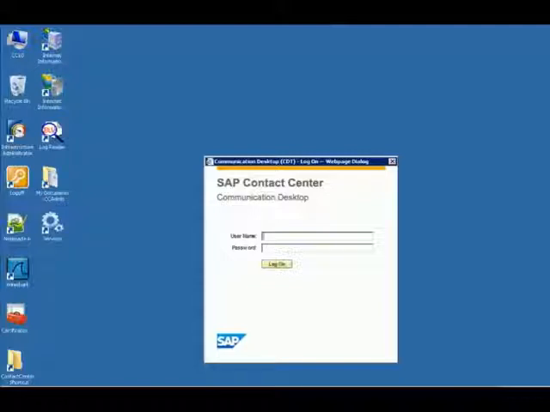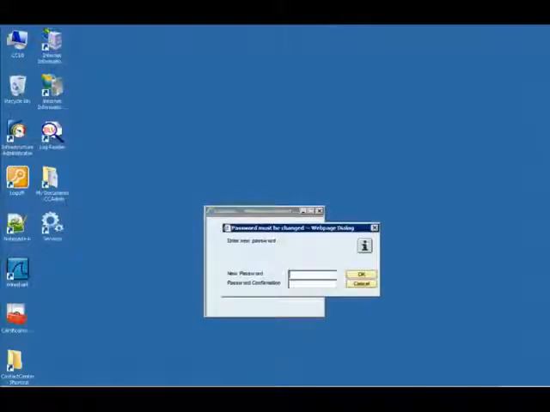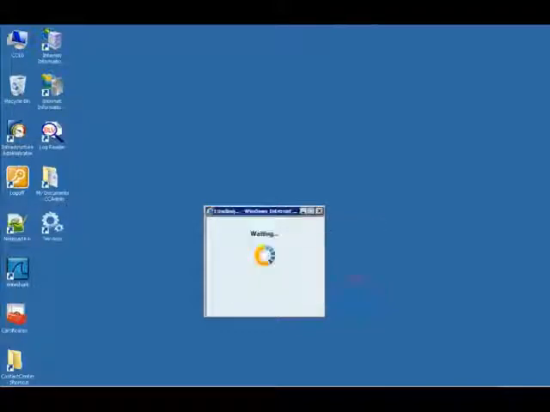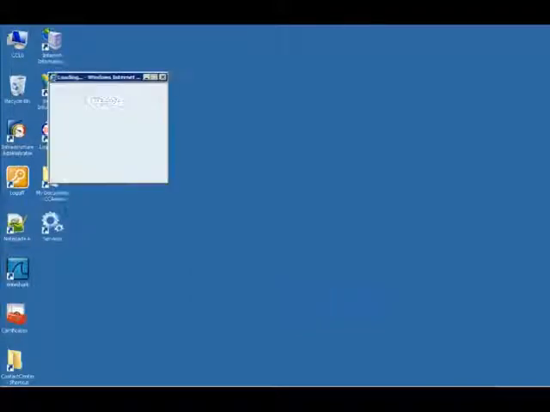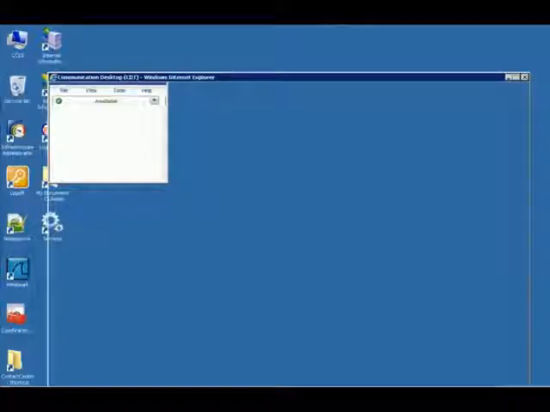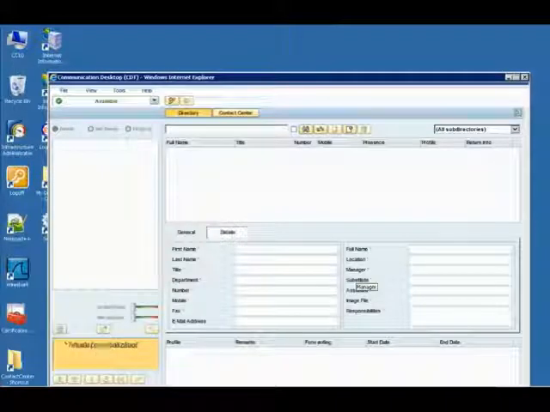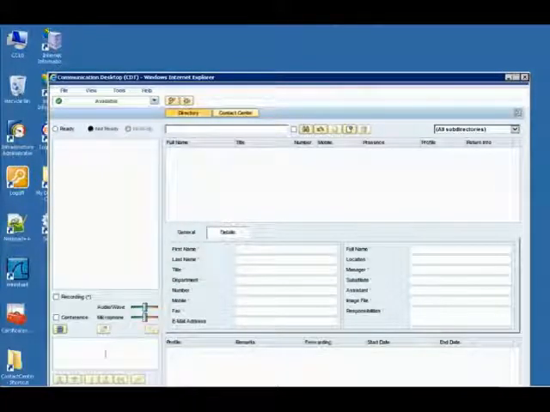We now type in his username and leave the password field empty. As this is his first login and no password had been set, he's prompted to add that now. We add the password, confirm that and click OK to continue. Let's move the user interface a bit higher so we can see it better.